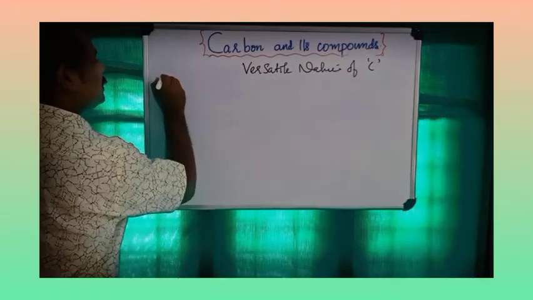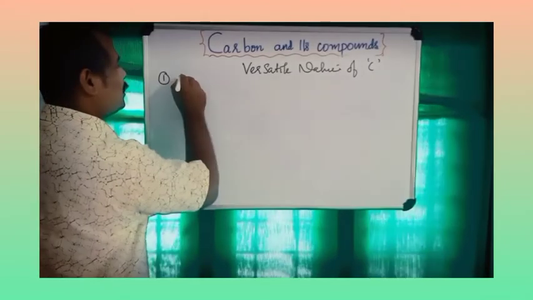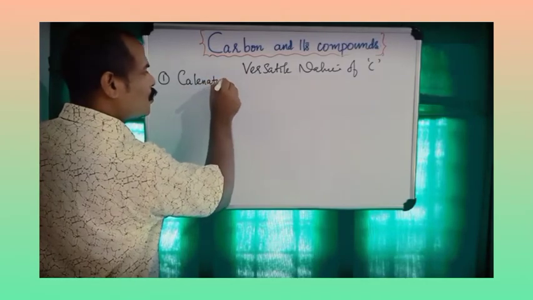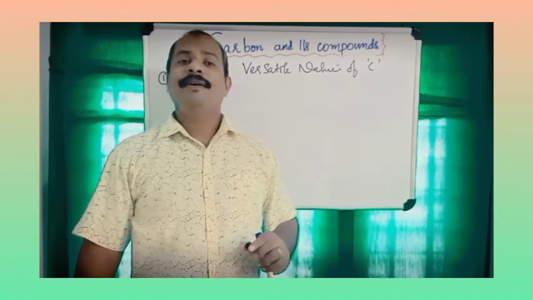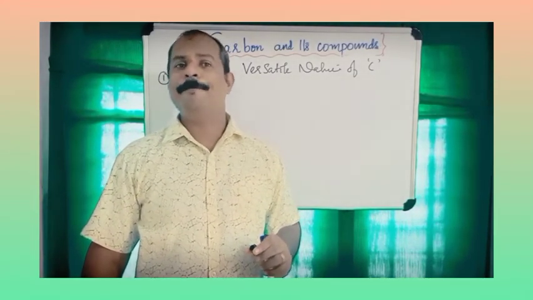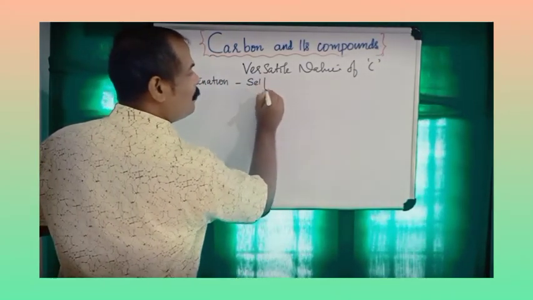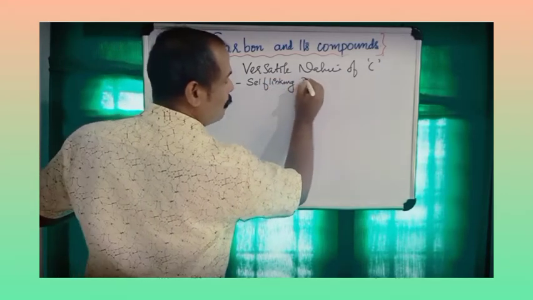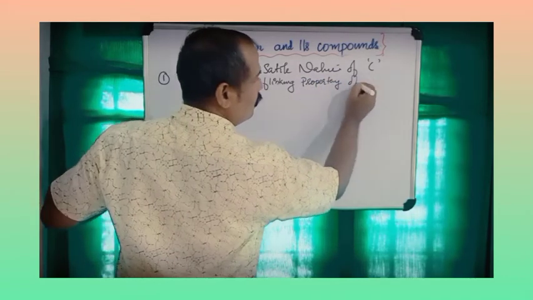The first reason for the versatility of carbon is catenation. What is catenation? It is the self-linking property of carbon to form long chains.